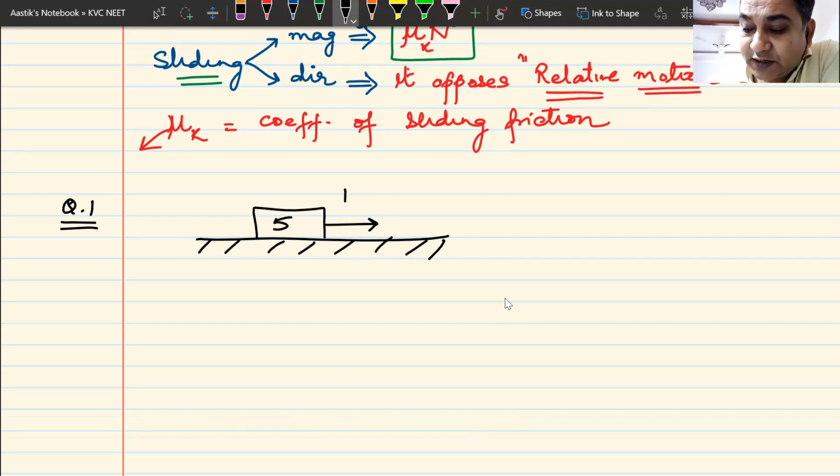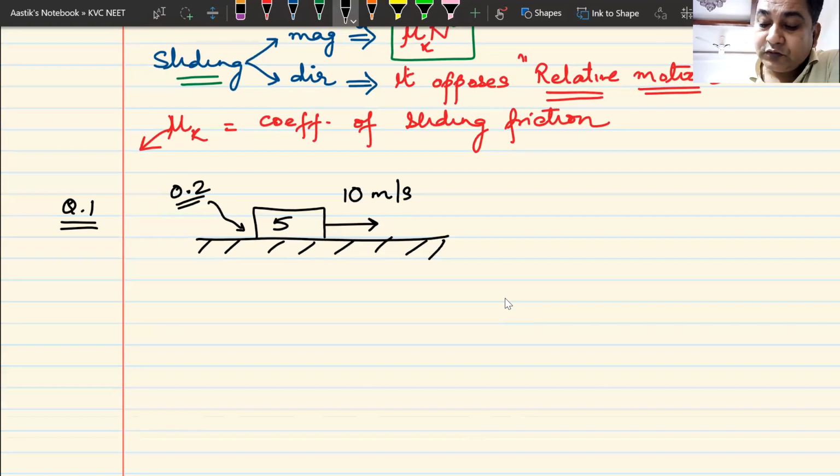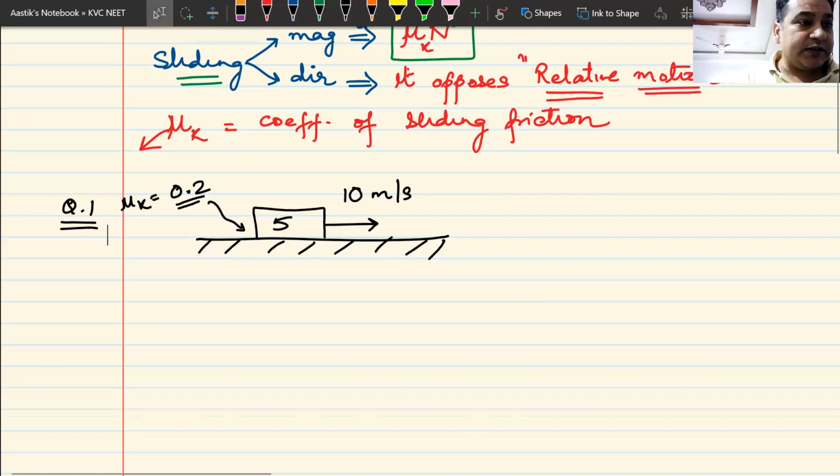This is moving with a velocity, let us say 10 meters per second, on a rough surface, and the value of mu k is 0.2. So mu k, which is the coefficient of friction, is 0.2.